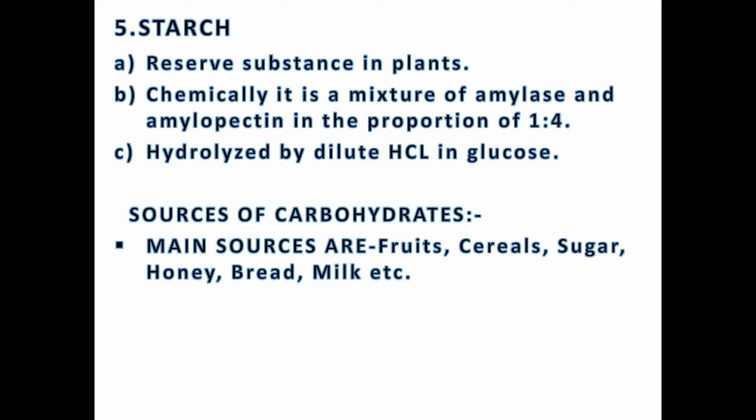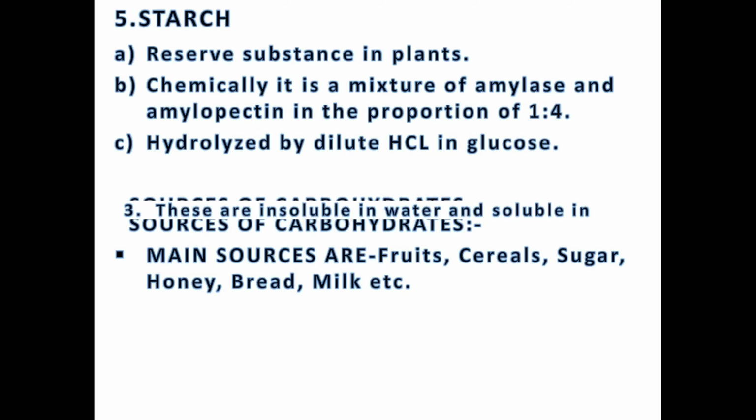Chemically it is a mixture of amylose and amylopectin in the proportion of 1:4, hydrolyzed by dilute HCl into glucose. Sources of carbohydrates: the main sources of carbohydrates are fruits, cereals, sugar, honey, bread, milk, etc. So after this you should have got an idea of carbohydrates in our body. Now the digestion of carbohydrates we will do in human physiology, which will be our further chapter soon.